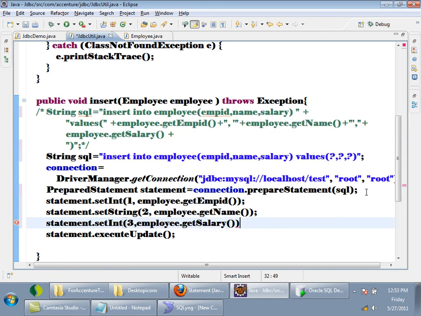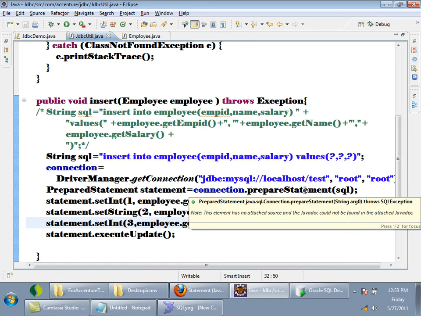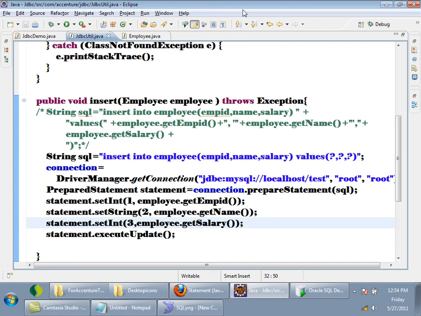See, previously for writing this, concatenating the string, you might have faced a lot of difficulty, right? It is now easy. You are just using question marks, and these question marks are replaced before firing the update statement, right? So this is another advantage of prepared statement. It will be very easy to write, right?